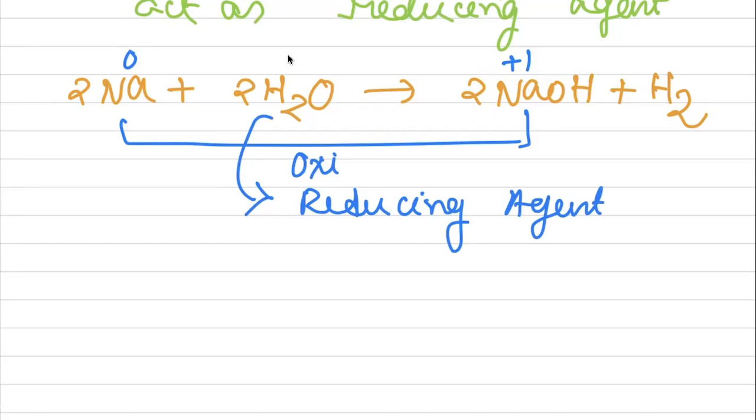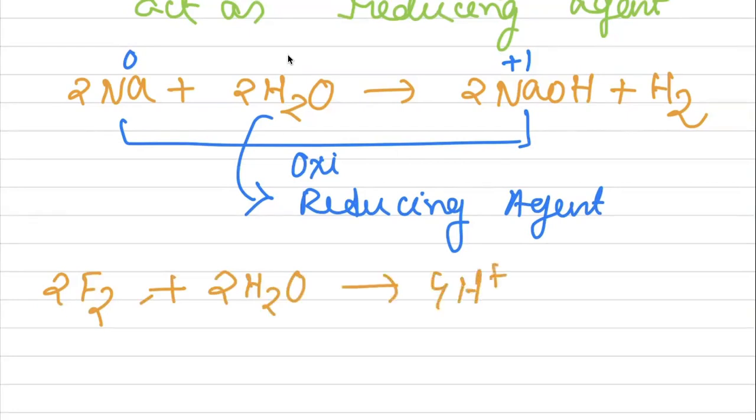Let's see one more example. When F2 reacts with water, it forms 4H+ plus 4F- plus O2. Here it is in zero oxidation state, here it is in -1.